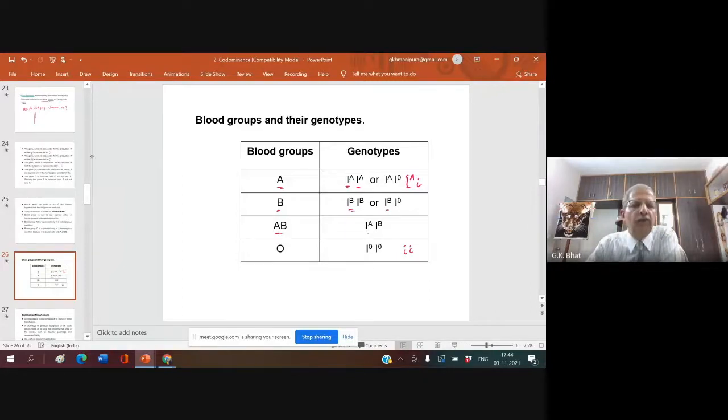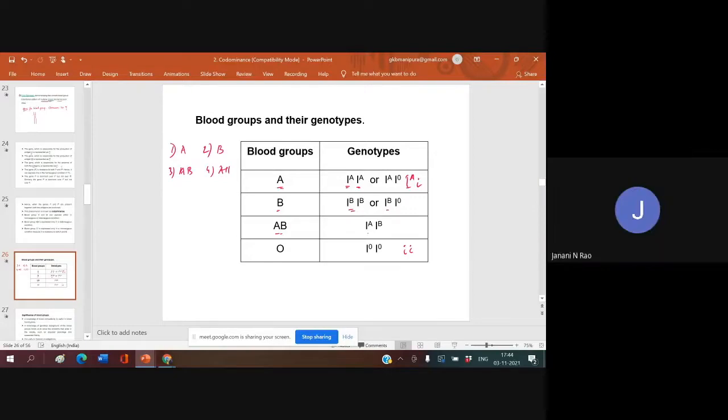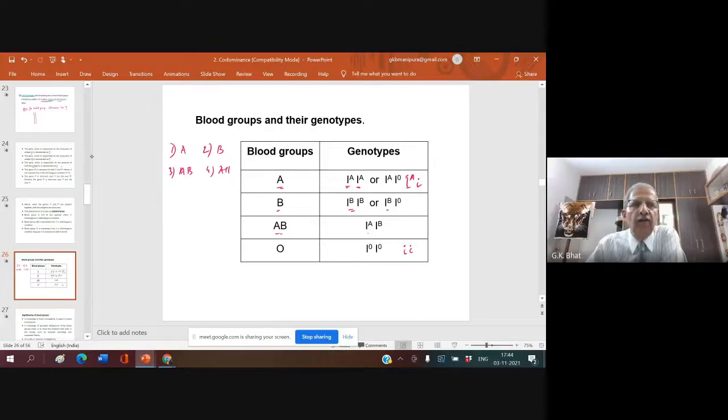Now, I am giving you one question. What is the example for codominance? 1, blood group A. 2, blood group B. 3, blood group AB. And 4, all of these. Blood group AB. Please remember, the example for codominance is blood group AB.